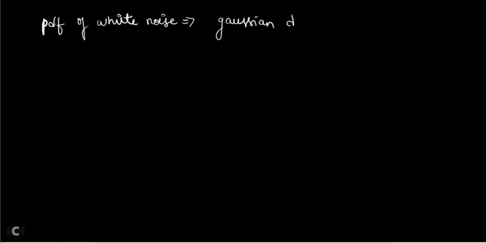Now the probability density function of white noise is given by a Gaussian distribution. You might have studied this Gaussian distribution in your mathematics probability. So the probability density function of white noise is a Gaussian function.